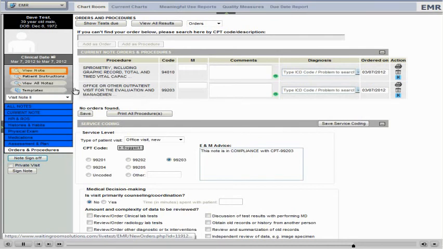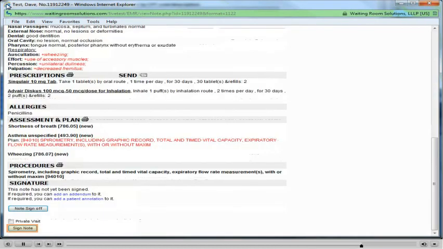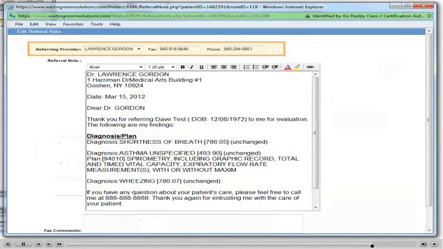Now let's view our final note. Finally, we sign our note. You can easily send a referral letter right from your note or upon checkout.